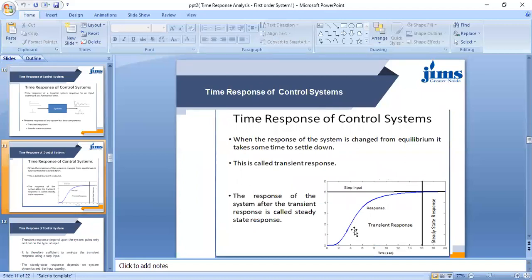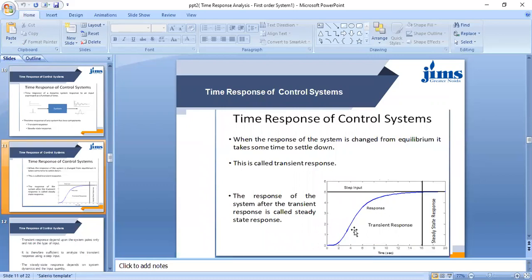When the response of the system changes from the equilibrium, it takes some time to settle down. This is called the transient response. That means there is a variation in the output as time increases. That response is known as the transient response. The response of the system after the transient response is called the steady state response.